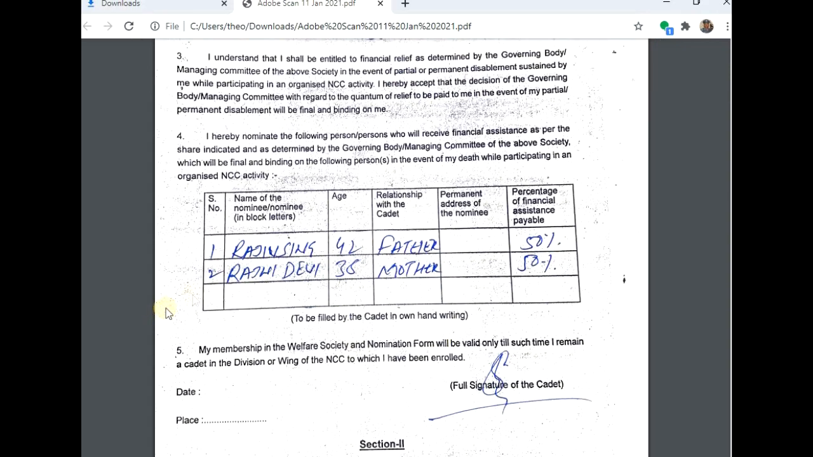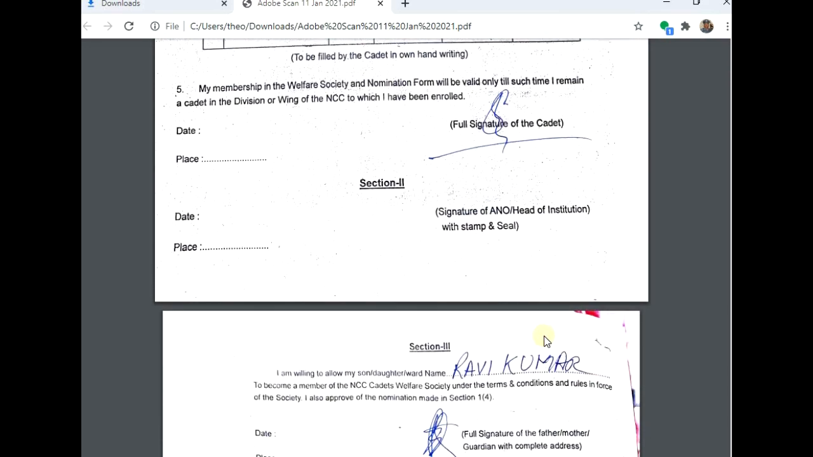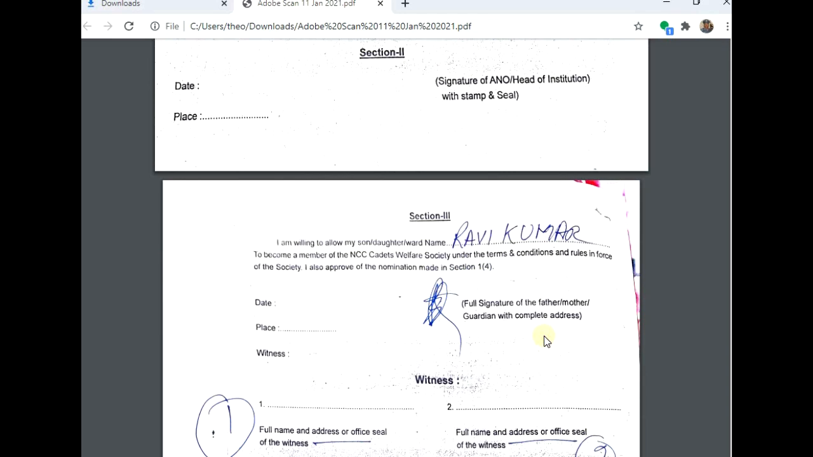Then over here, first write down your father's name, his age, and 50%. Mother's name, age, mother, and 50%. You can write your permanent address also. Then your signature. Over here you have to write the date and place. And the next, section 3, again the important part. I am allowing my son and daughter, your name, to become an NCC cadet. Hisar, signature of your father. Signature of your father with its complete address.